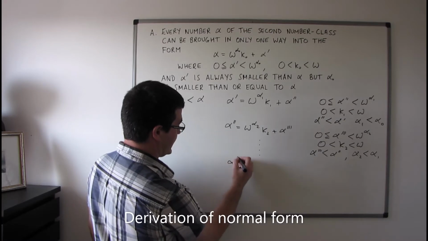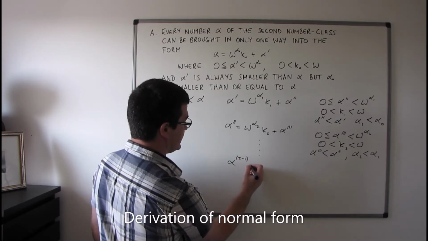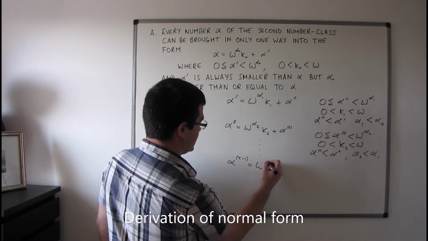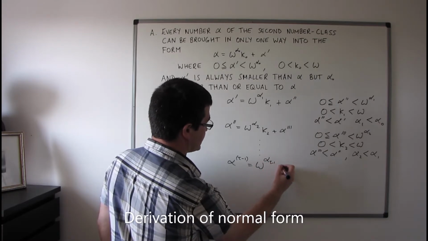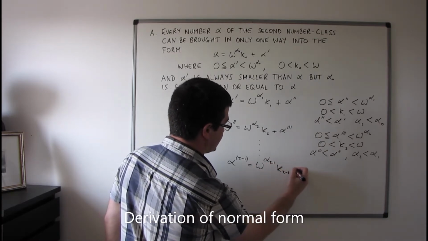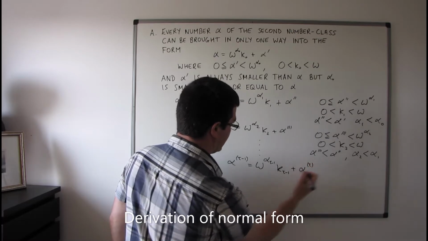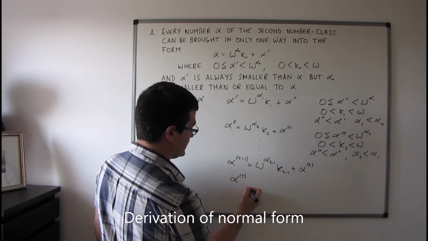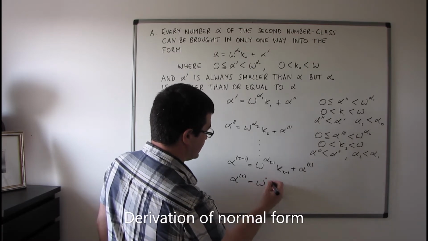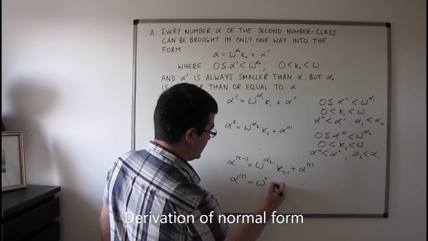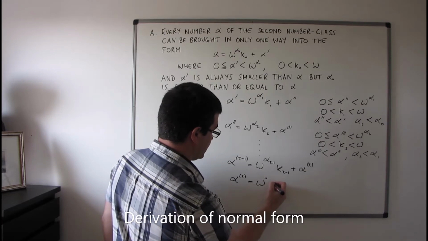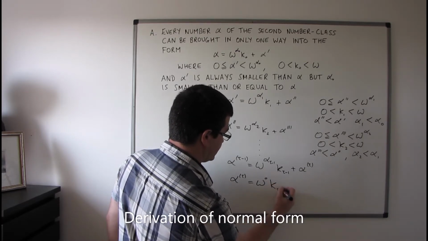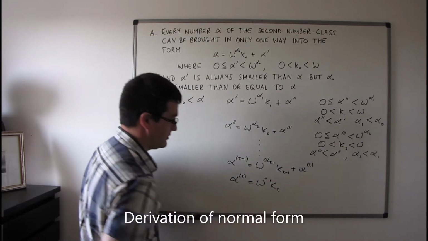So I'm going to get alpha tau minus 1 is equal to omega to the alpha sub tau minus 1 kappa tau minus 1 plus alpha tau. And then the final stage is going to be alpha tau, which I can write as omega to the power of naught, kappa tau, that's it.